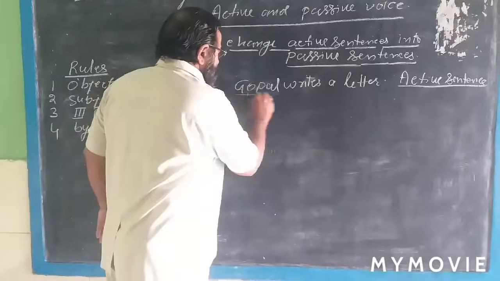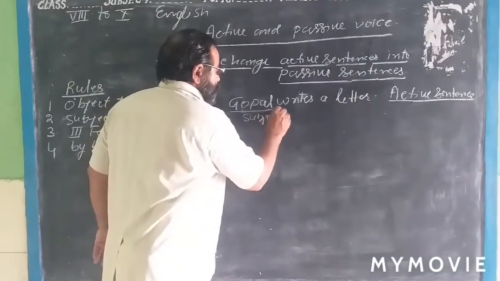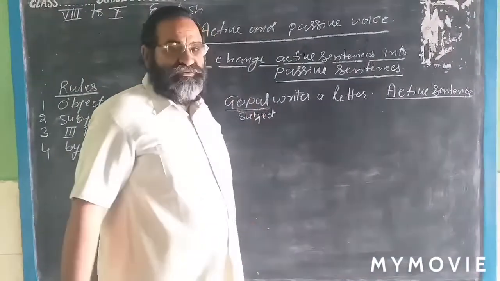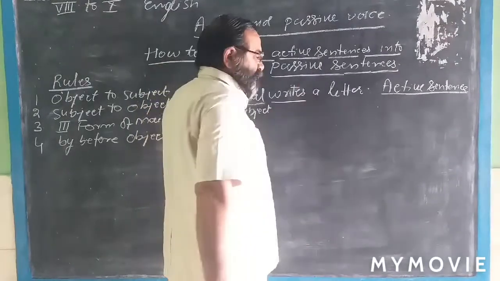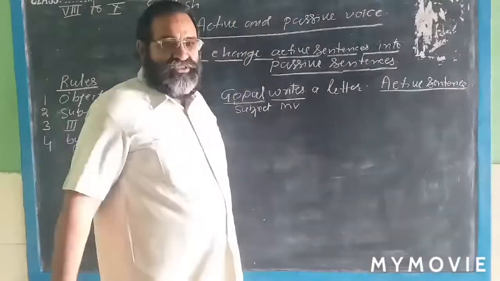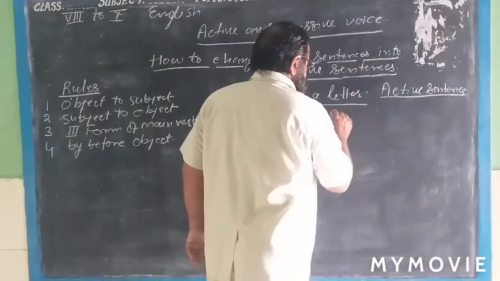First of all, Gopal is the subject. It is the doer. He is the main worker. And after the subject, we write the main verb. And after the main verb, it is called the object.